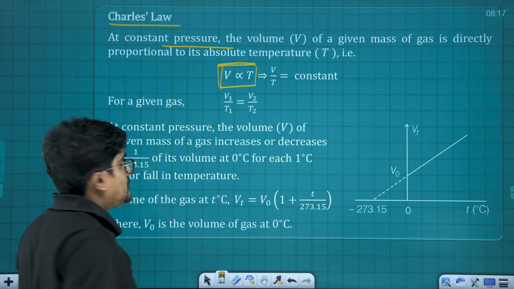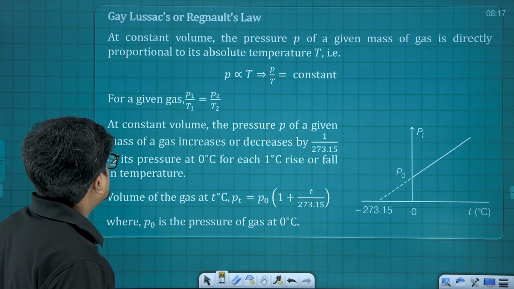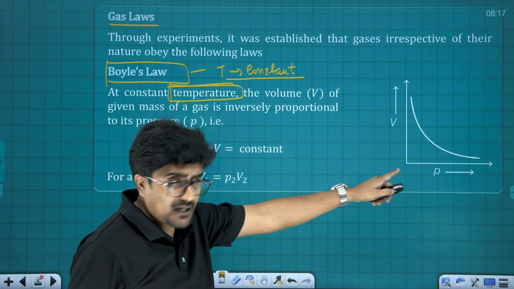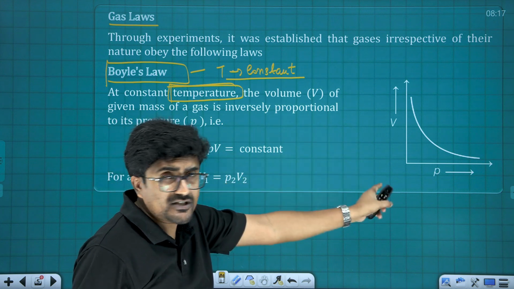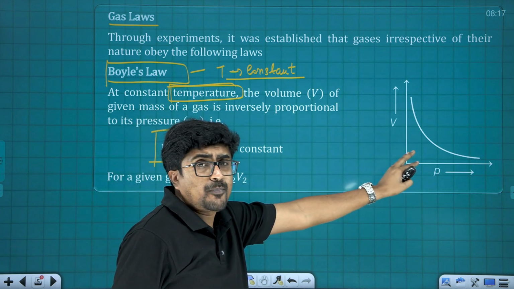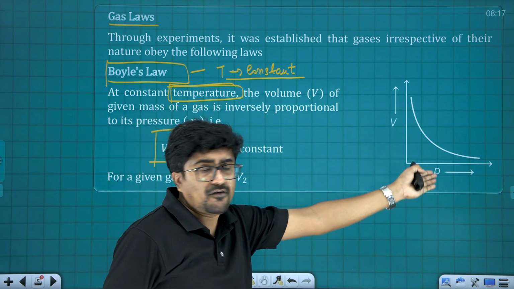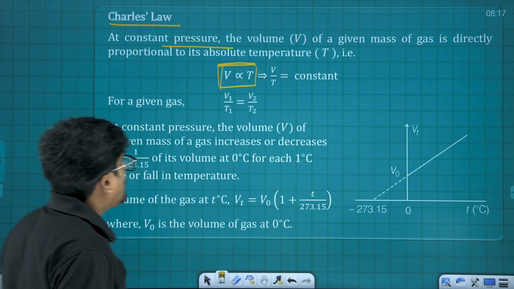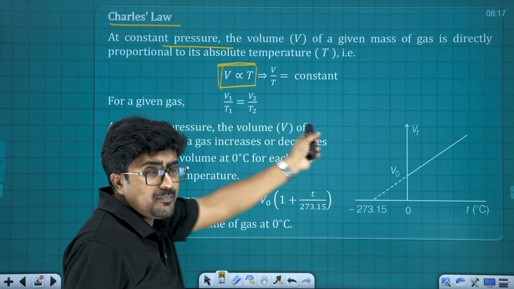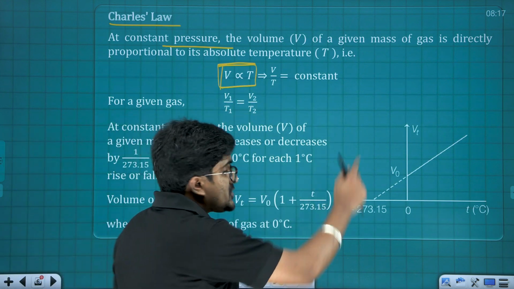That is Charles' law. All right. The next, also of course, graphical relations are very important. So here it is an inverse relation. So V is proportional to 1 by P. So the graph is going to be a rectangular hyperbola, and here V is directly proportional to temperature. So it's going to be a straight line.